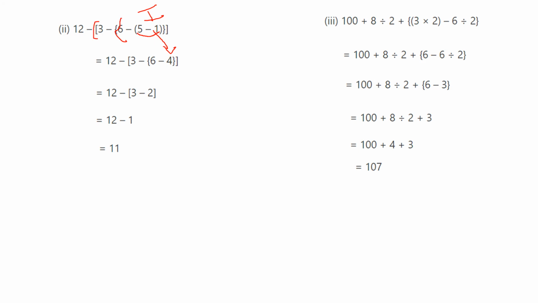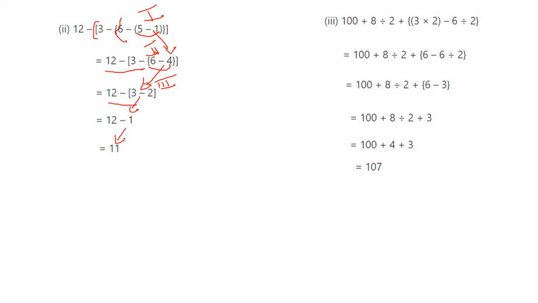Here we have to find the curling bracket. That is the second step. So 6 minus 4 is 2. Remaining terms you write as such. So 12 minus square bracket of 3 minus 2. That's the third step, the square bracket we have to simplify. So this is the third step. So 3 minus 2 is 1. Therefore last one, 12 minus 1 equal to 11.